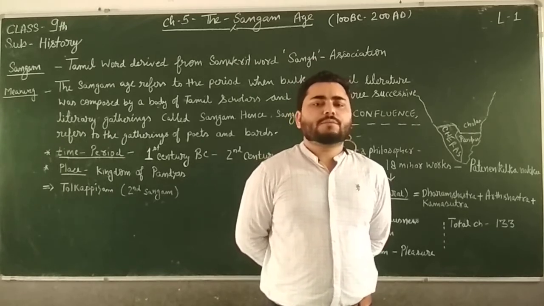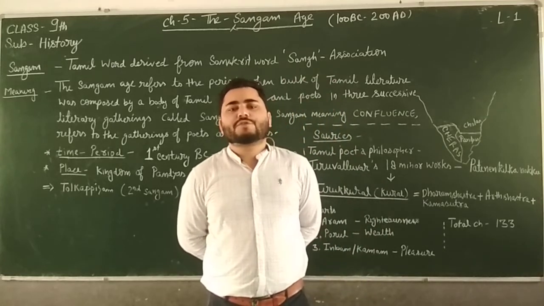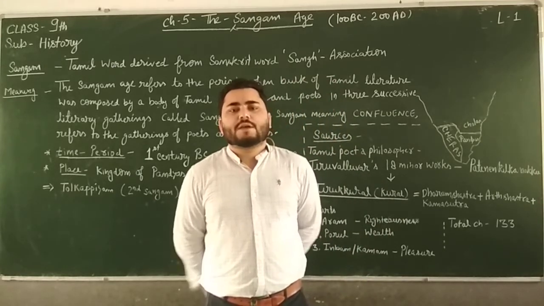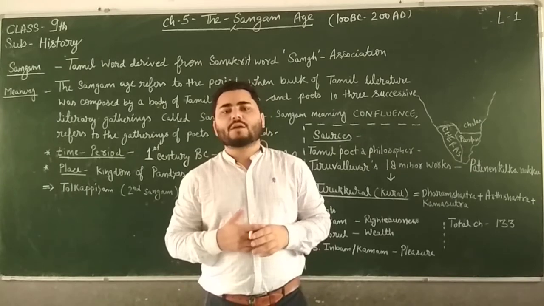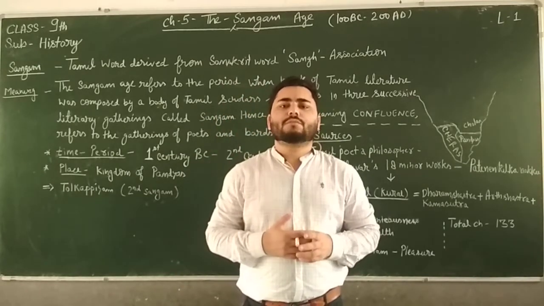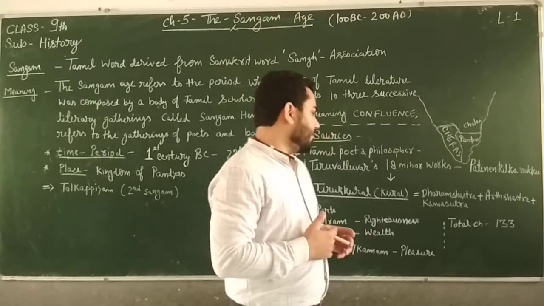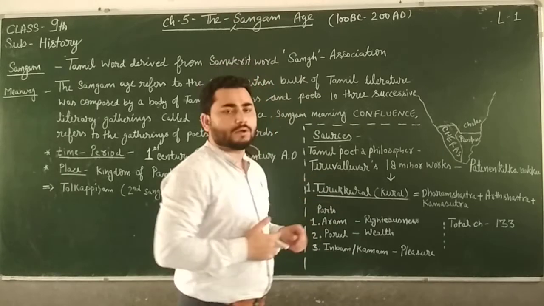Now the first source which we are going to study is Tirukkural. Tirukkural is one of the minor works of Tiruvalluvar.